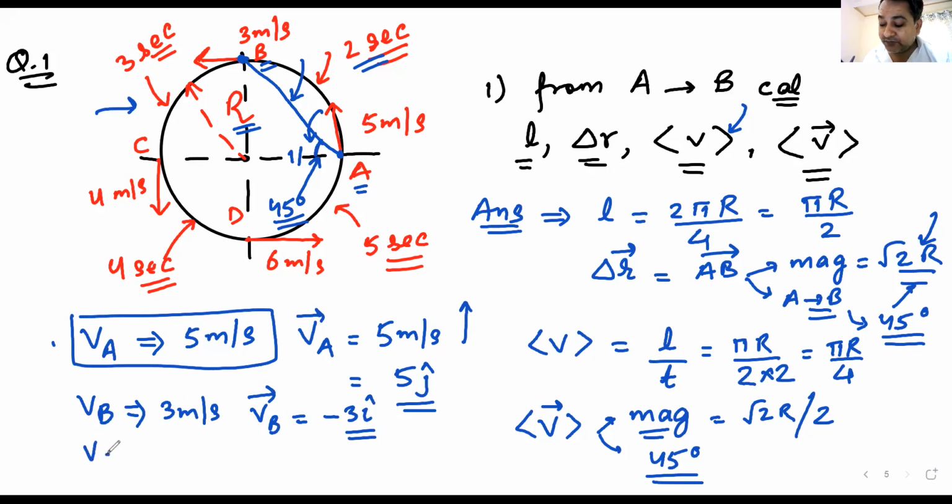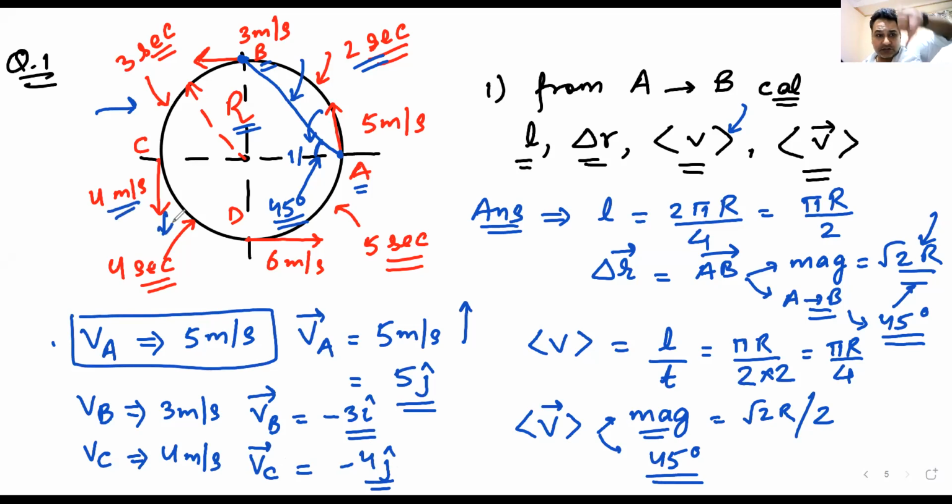Comes the next one. VC. No one with an answer for VC? 4 meters per second. Yes, Deepak, you are correct. 4 meters per second is VC. The next question is V vector C. Minus 4j. Yes, Deepak. Very correct. 4 meters per second. It is going downwards, it's minus y-axis. That is minus j. Absolutely correct. I have no space to write, but I'll find some space here in this box.